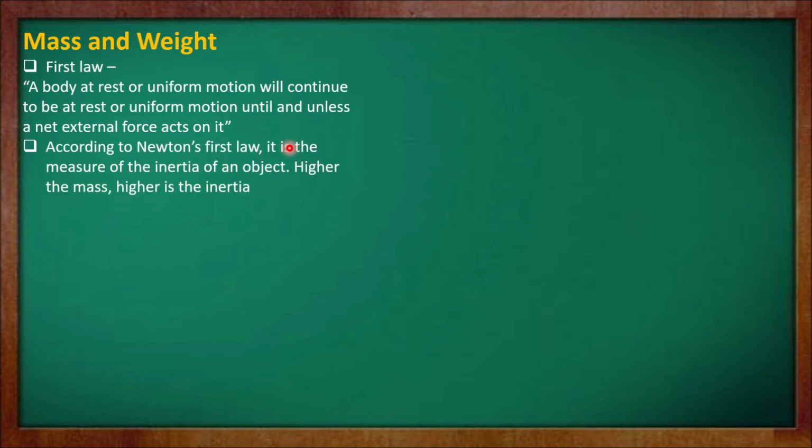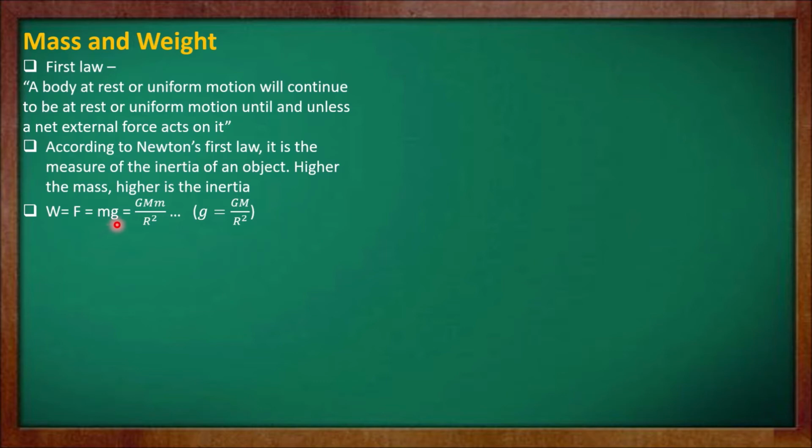Next, according to Newton's first law, mass is the measure of the inertia of an object. Higher the mass, higher the inertia. Now, W means weight. Weight is also a type of force which is equal to m into g, where g is acceleration due to gravity.